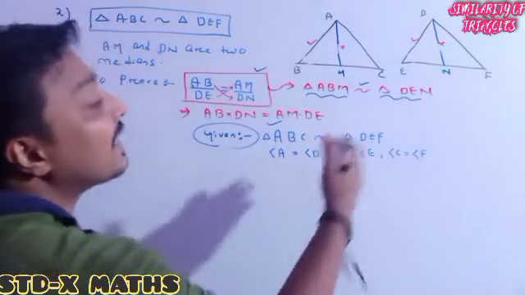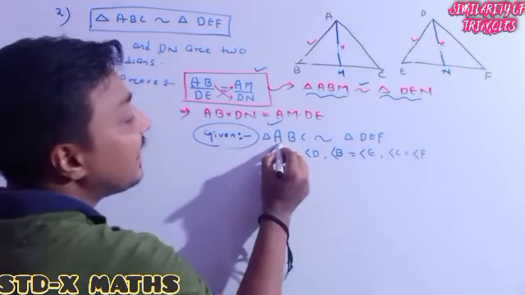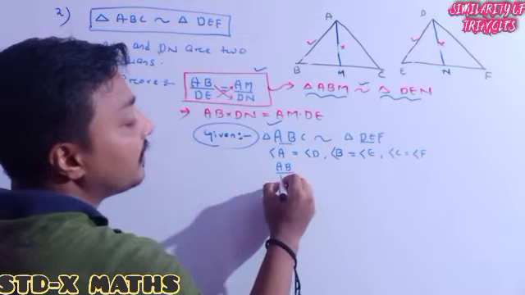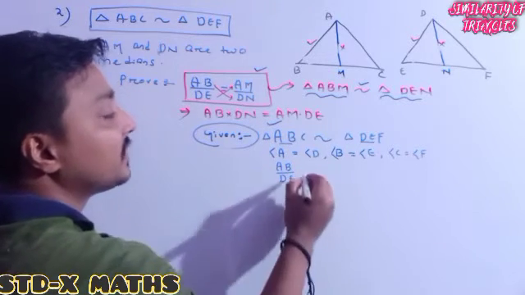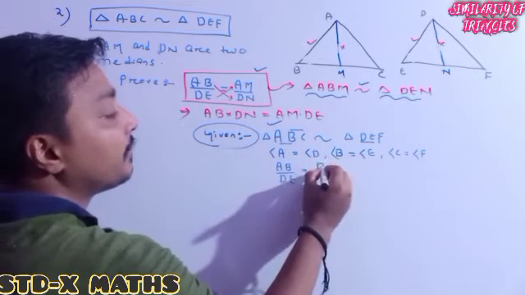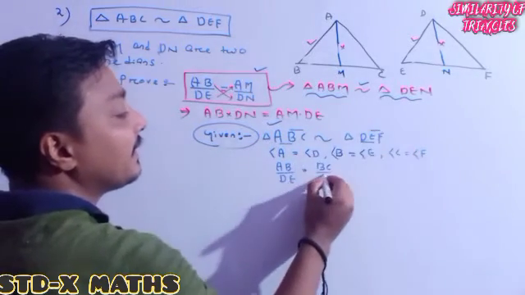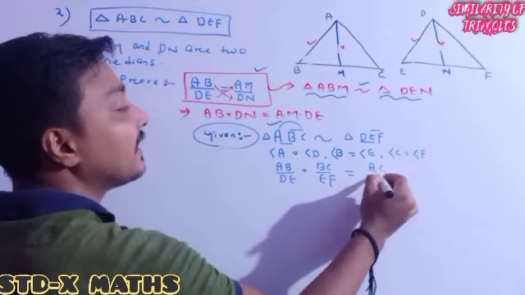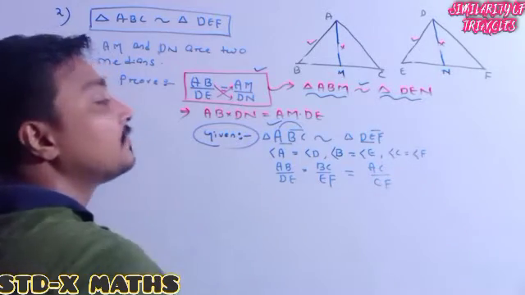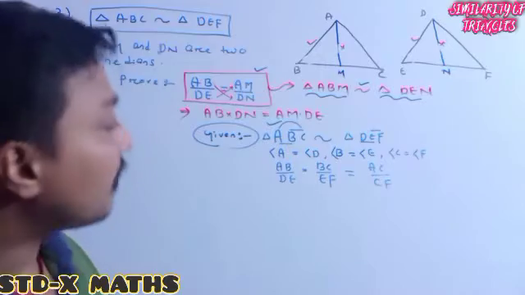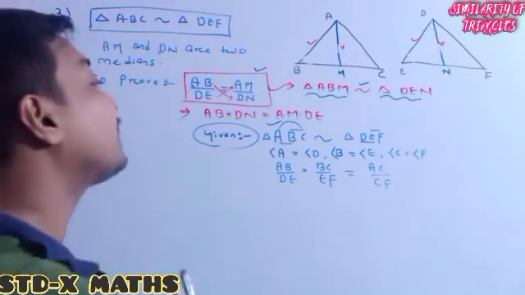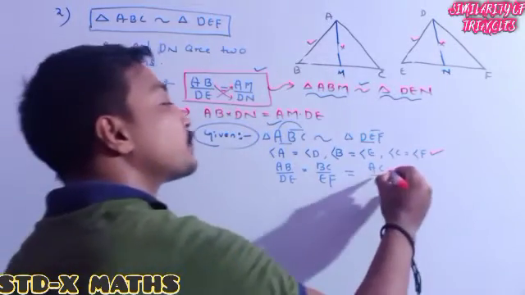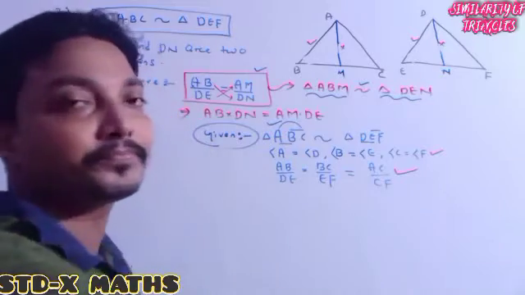Then all their corresponding sides are in the same ratio: AB divided by DE is equal to BC divided by EF, which is also the same as AC divided by DF. So from the given information, it is clear that all corresponding angles are equal and corresponding sides are in the same ratio.